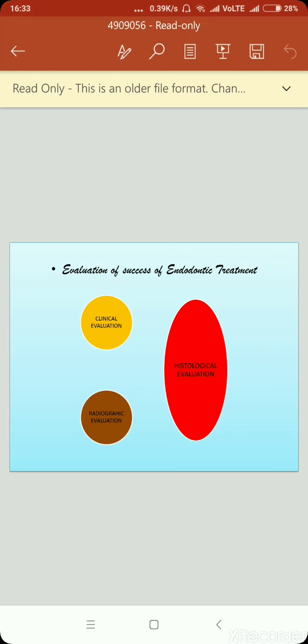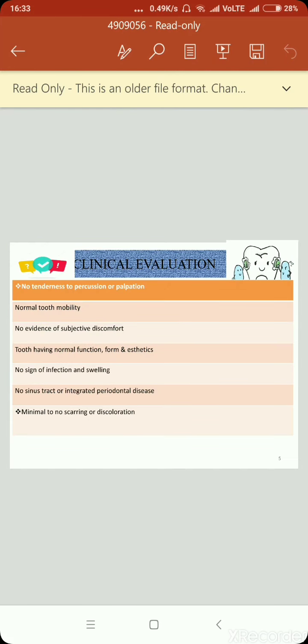How will we evaluate the success of the endodontic treatment? Clinically, radiographically, and histologically. Clinical evaluation. There should be no tenderness to percussion or palpation. There should be normal tooth mobility. There should be no evidence of subjective discomfort.